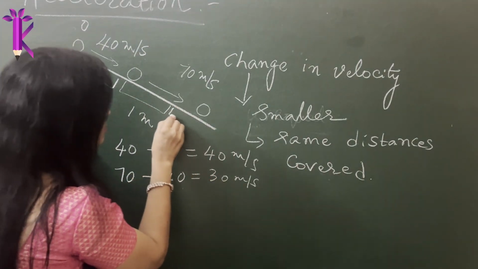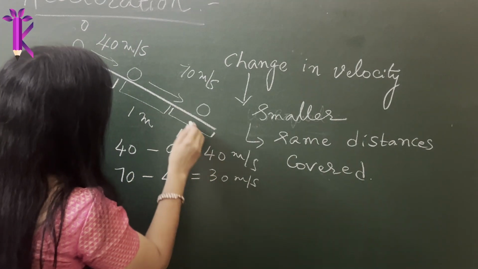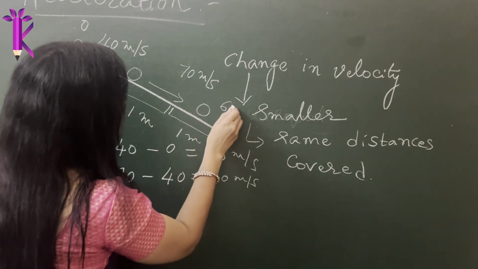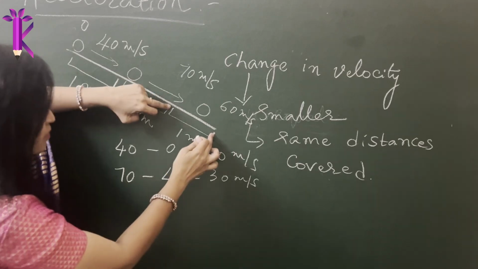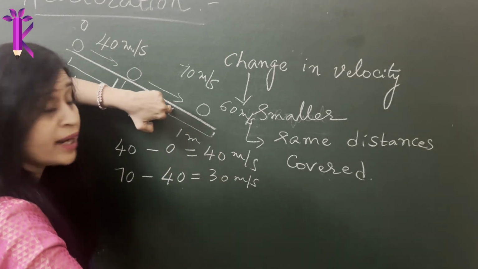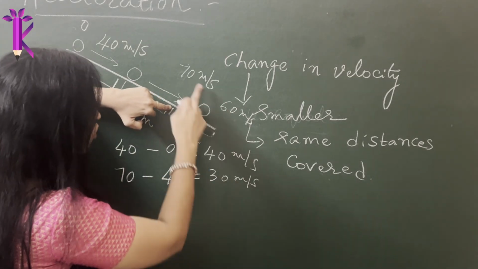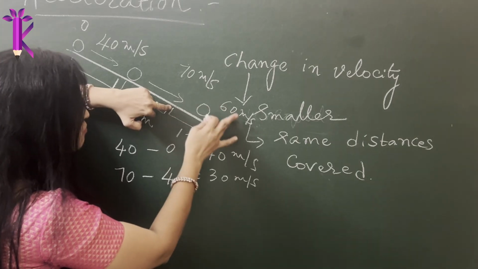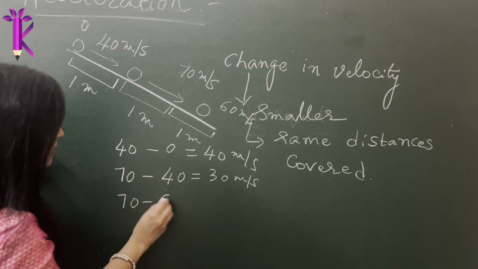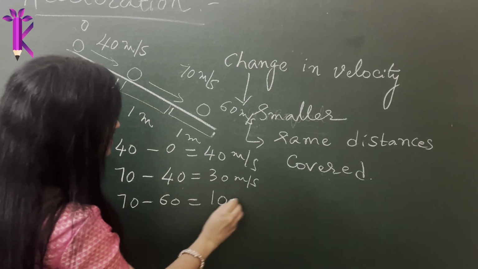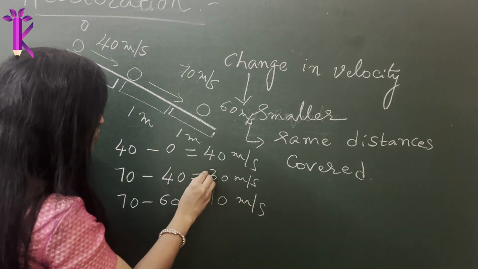He also noticed for the same, again for 1 meter, the change in speed was around 60 meter per second. So for this 1 meter distance, when it was going down, surprisingly he noted that this is the final speed and the initial speed. You subtract, you get 60 minus 70. This is about 10 meter per second. So this will be minus.